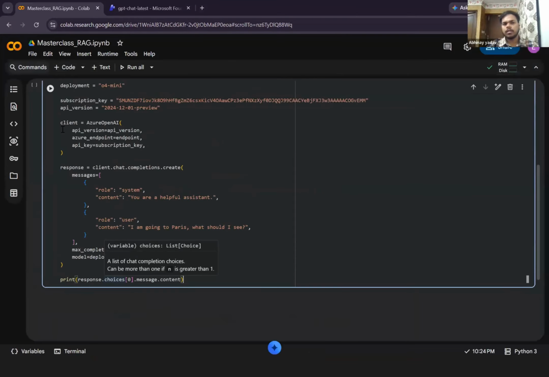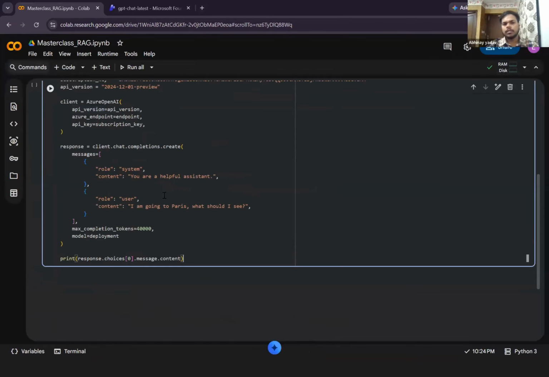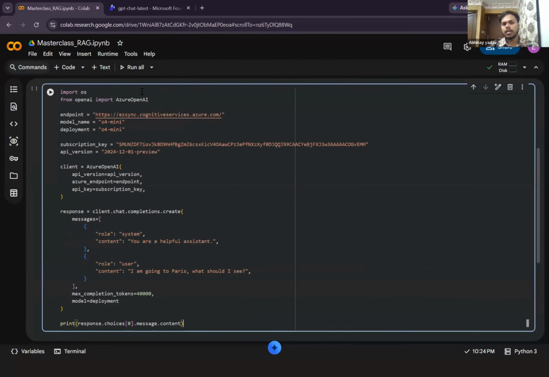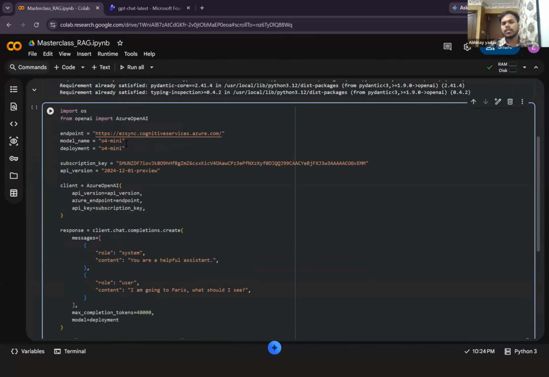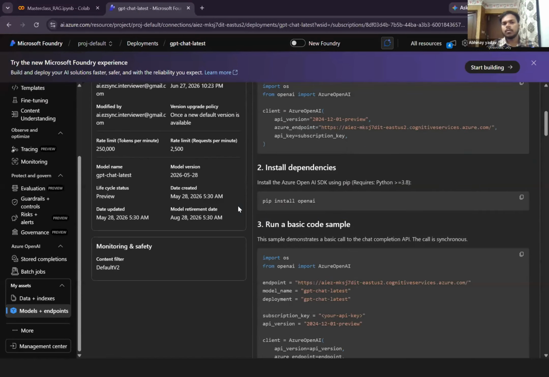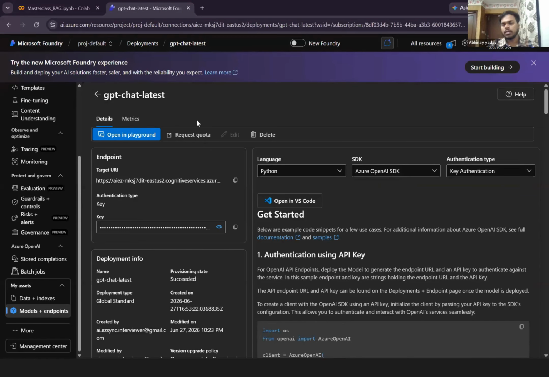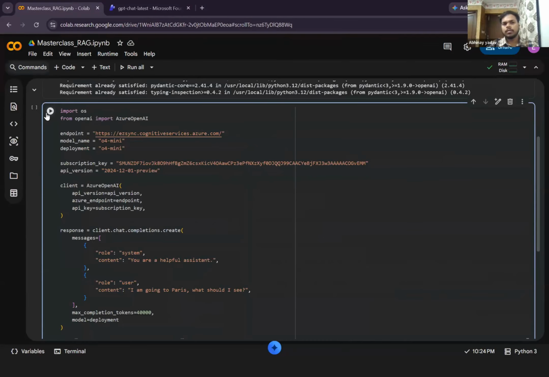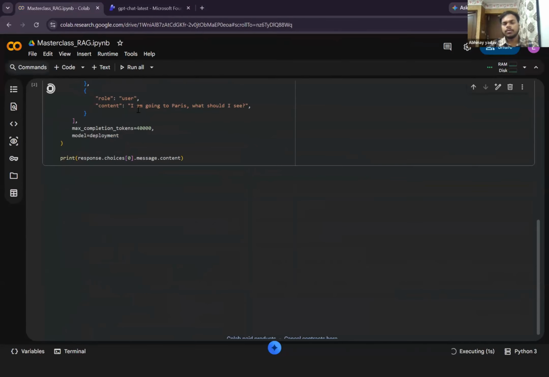Now let me run this. I'm writing over here: parrot, what should I see? When I query this, the query goes to my model with the help of what? With the help of these credentials. These credentials are so important, right? Without these credentials, how are you going to hit the model which you have hosted in Azure's cloud? When I run this, in about 30 to 40 seconds it is going to give you the response.